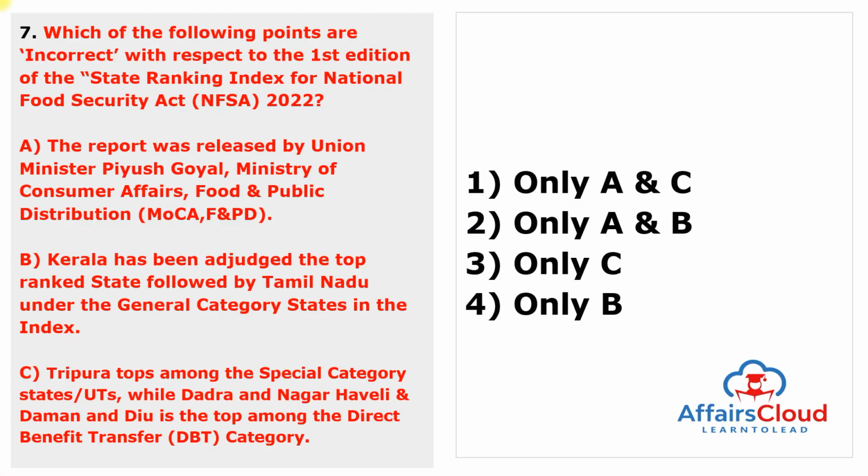Moving to the next question. Which of the following points are incorrect? Again, we are talking about the incorrect statement with respect to the first edition of the State Ranking Index for the National Food Security Act of 2022. So remember, the first edition of the State Ranking Index for the National Food Security Act, creating a resilient food system to optimize the delivery of benefits, June 2022, and it is released by Union Minister Piyush Goyal ji, again Union Minister of Consumer Affairs, Food and Public Distribution here. And let's see the options, and we have to find out which is incorrect.